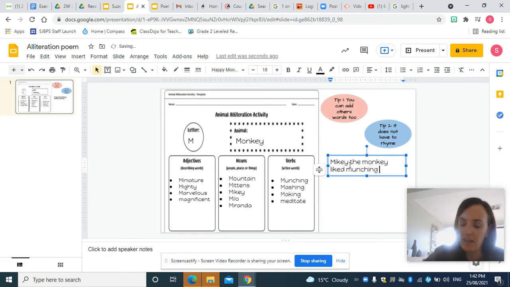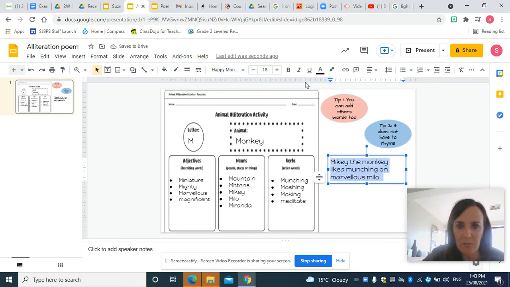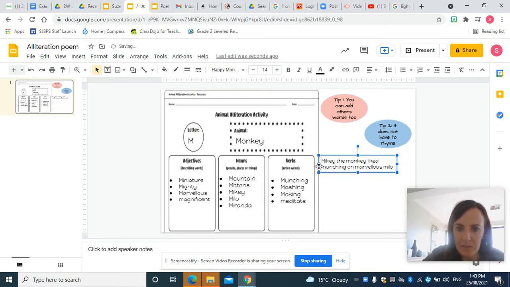Liked munching on marvelous Milo. I just need to make my text a little bit smaller, otherwise I'm not going to fit my poem. Hopefully that's big enough for you to see, boys and girls. Let's make that a bit wider. So Mikey the monkey liked munching on marvelous Milo. That's my first sentence, okay?